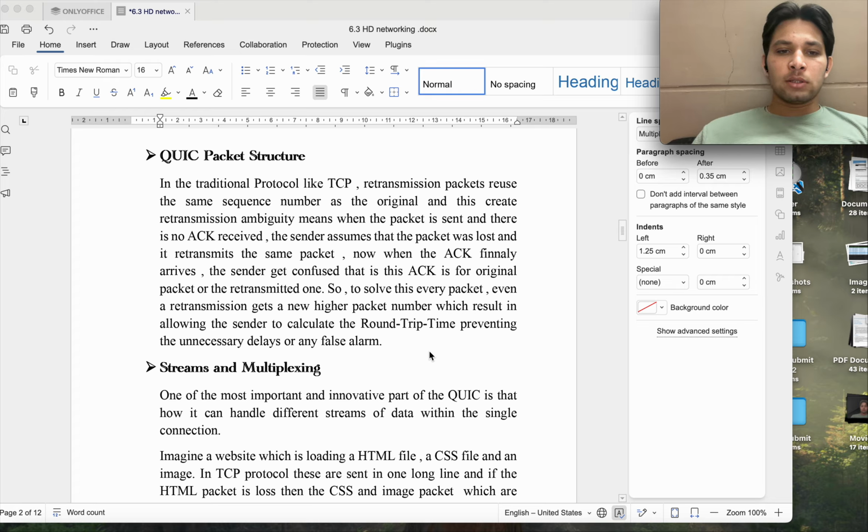So to solve this problem, what QUIC does is give a next higher number. It means if one packet is transported, it will get a number, the second, third, fourth will each get a number, and if a packet is retransmitted, it will get the next higher number. It means there should be no confusion, and the sender can easily identify whether an acknowledgement is of the retransmitted one or the original one.